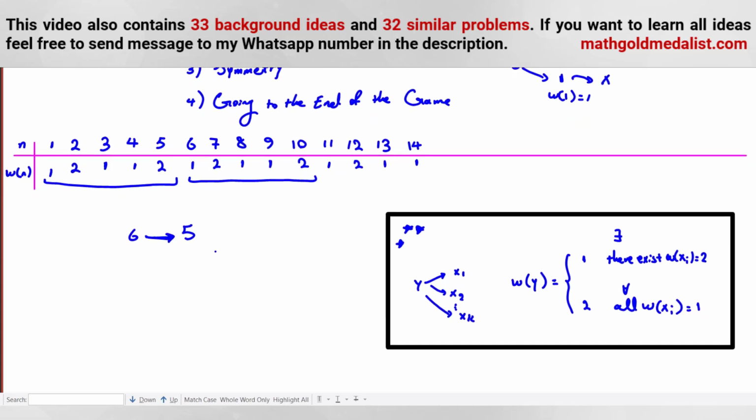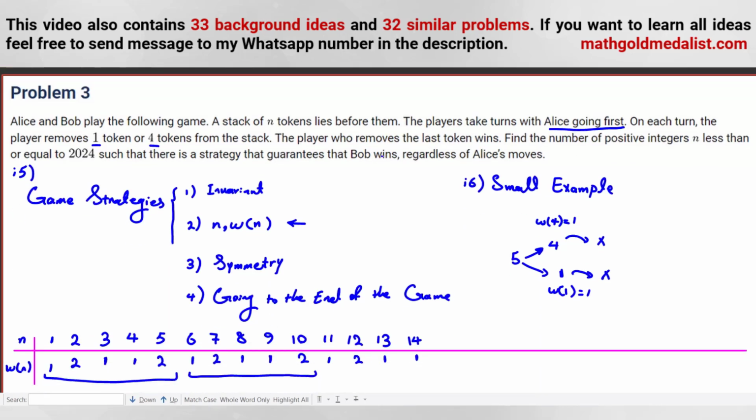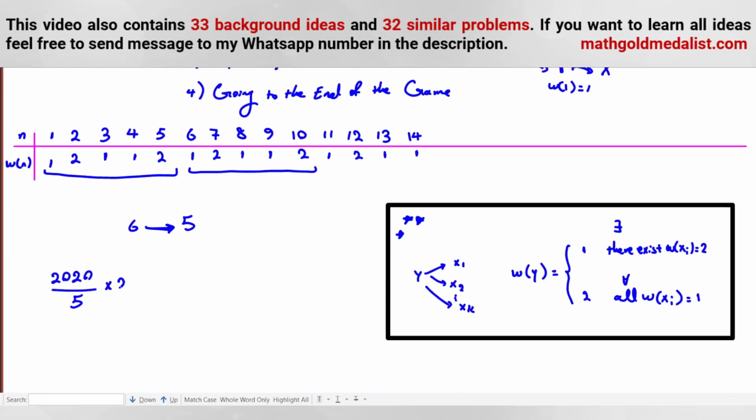So here, it says 1 to 2024. We know 2020 over 5, we have this number of boxes. And in each of them, it says how many of them Bob wins, meaning the second player. In each box, we have two 2s, so we multiply by 2. Then 2021 is similar to this one, 2022, 2023, 2024, finished. So this is the last part. Now if you divide by 5, it will be 404. So it will be 808 plus 1, 809.